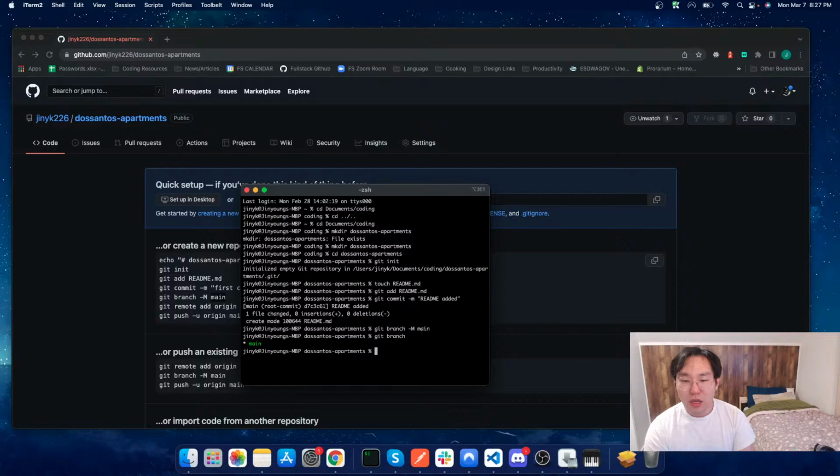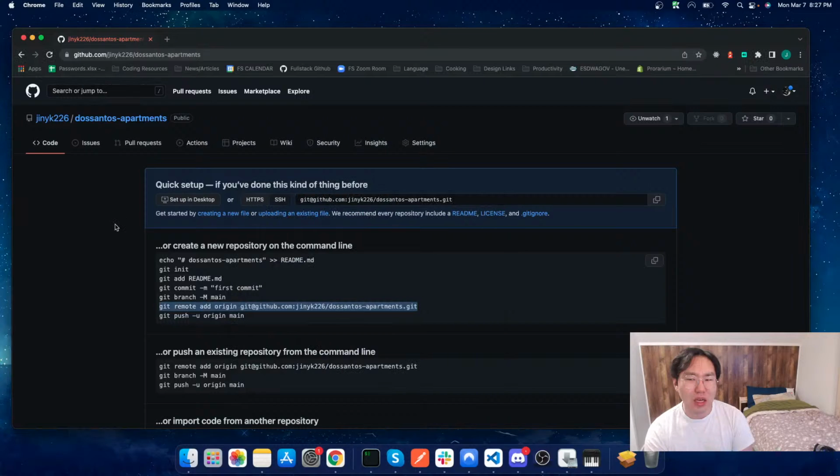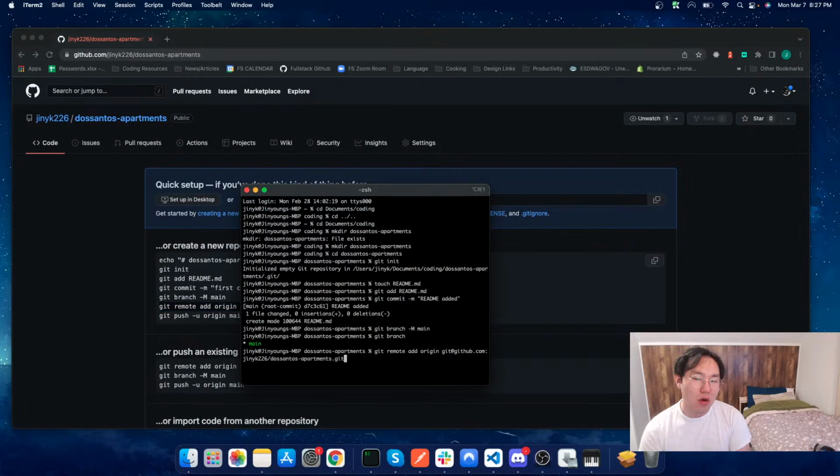Perfect. Now we want to say git remote add origin, along with our SSH link, I believe it's called, this right here. What this is doing is saying, okay, now you want to be able to control this. In order to control something like a TV, you need a remote. You need to be able to interact with it. So now you're saying, okay, now let's have this remote called origin. And now our remote is named origin.